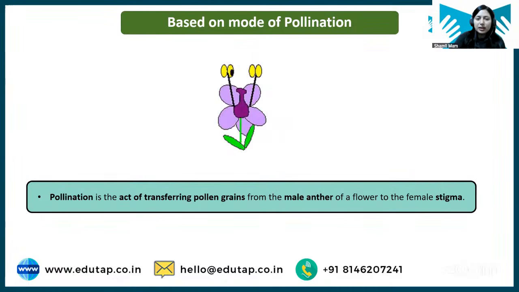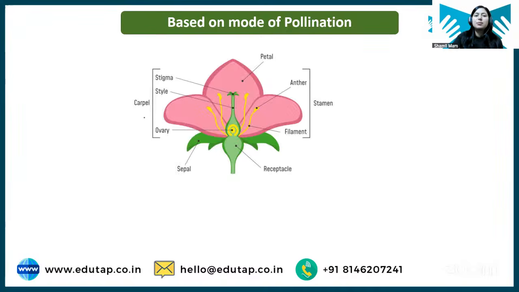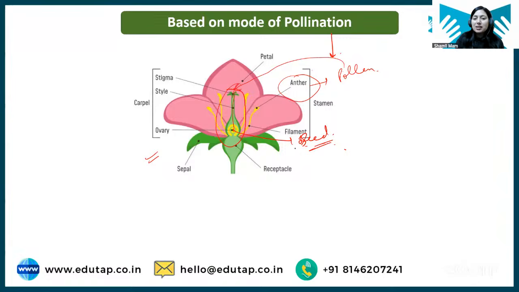So students, usually in order to form seed, there is a process that happens in flower which is known as pollination. What is pollination? In flower, okay, this is a flower. So there is a male part in flower and there is a female part in flower. What will happen? This male part will produce pollen, right? And this pollen is transferred to the female part of flower, and when this transfer happens, this pollen fuses with ovary and it forms seed. So that is how seeds are produced inside a flower.